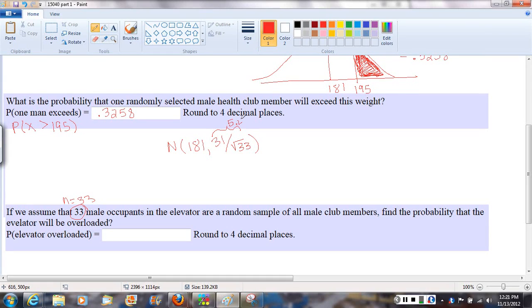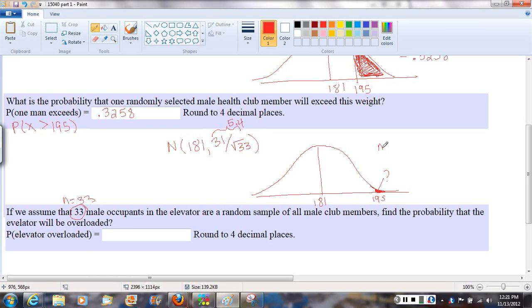5.39, so 5.4. So let's draw it out here. Here's my mean at 181. The standard deviation is 5, so now that inflection point is representing about 5 more than 181. The inflection point is 186. Go out another inflection point. We're going to have to make our tail longer here, right? So 195 is going to be somewhere way out here, just a tiny little wedge out here. And we need to know what is this area.